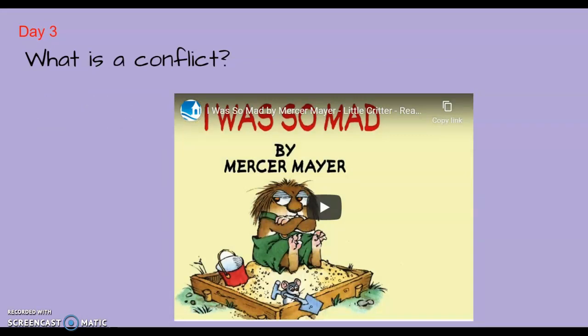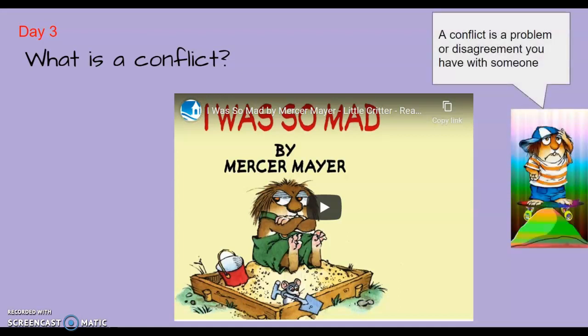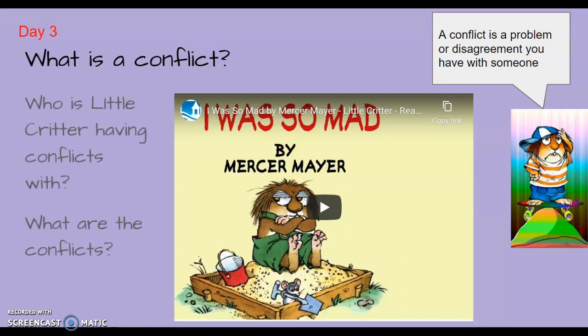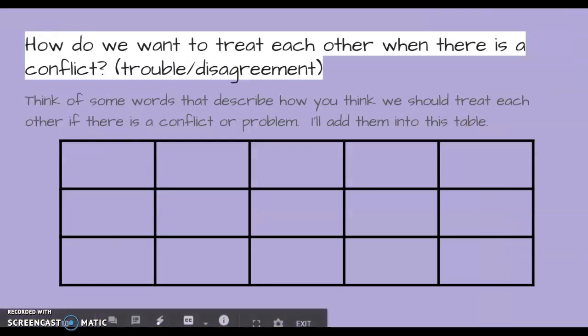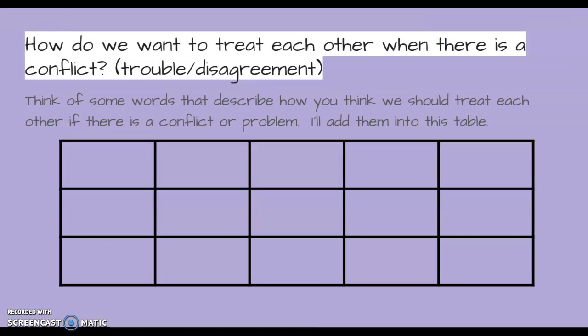On day 3, we'll think about the word conflict. What is a conflict? A conflict is a problem or disagreement you have with someone. We'll listen to the story, I Was So Mad by Mercer Mayer. In the story, we'll find out that Little Critter is having some conflicts. Who is he having conflicts with, and what are the conflicts? Then we'll answer this question for our last question to complete our social contract. How do we want to treat each other when there's a conflict? When we have trouble or a disagreement? We'll add those words to this table.